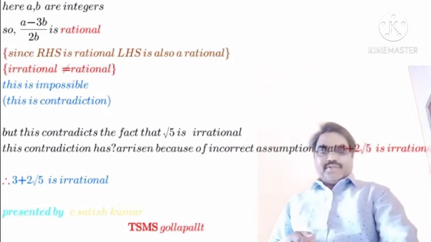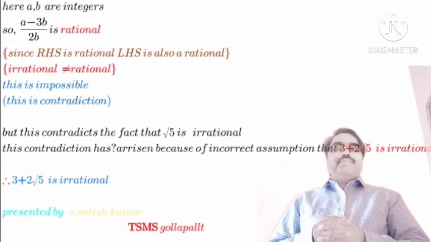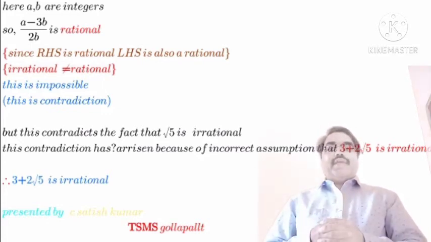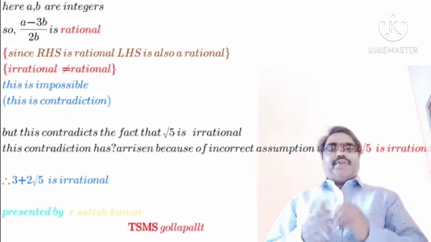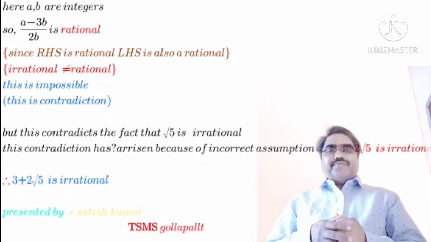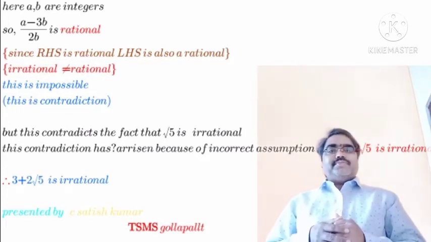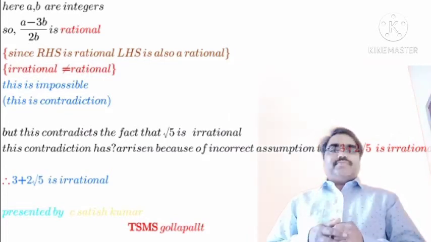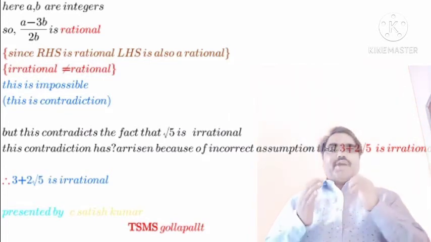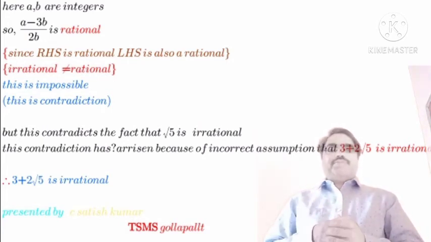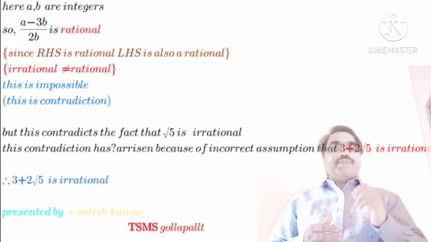Okay students, to prove once again that 3 plus 2 times root 5 is an irrational number, we use the indirect method of proof. To prove it, we assume that 3 plus 2 times square root of 5 is a rational number.